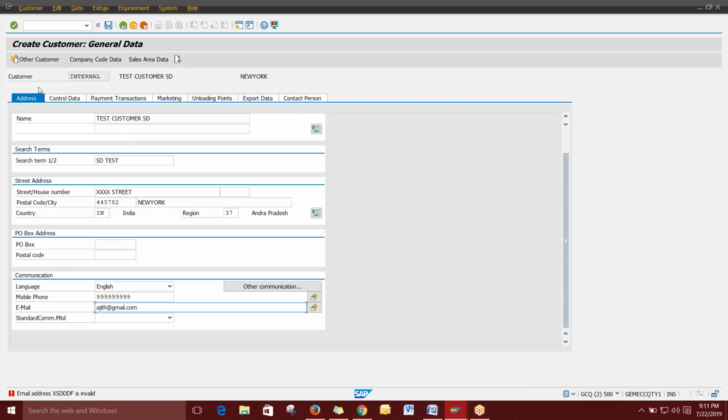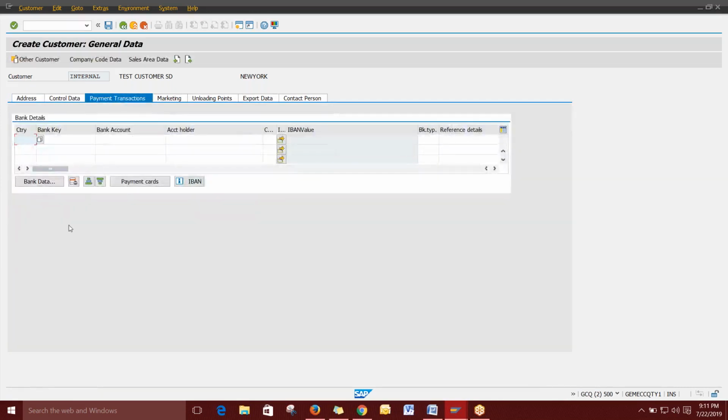In this general area, I'm just going to give only the basic things. This is the basic information about the customer. Next I'm going to the payment transaction. Very important. In the payment transaction, you will be giving the bank details of the customer. This is very important for vendor as well as for the customer. For the vendor, we have to pay the amount, so we can use these bank details and directly pay.